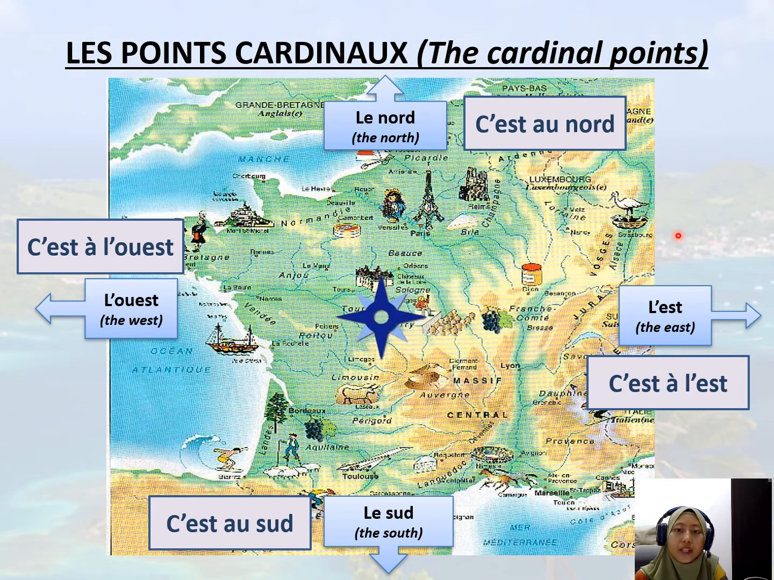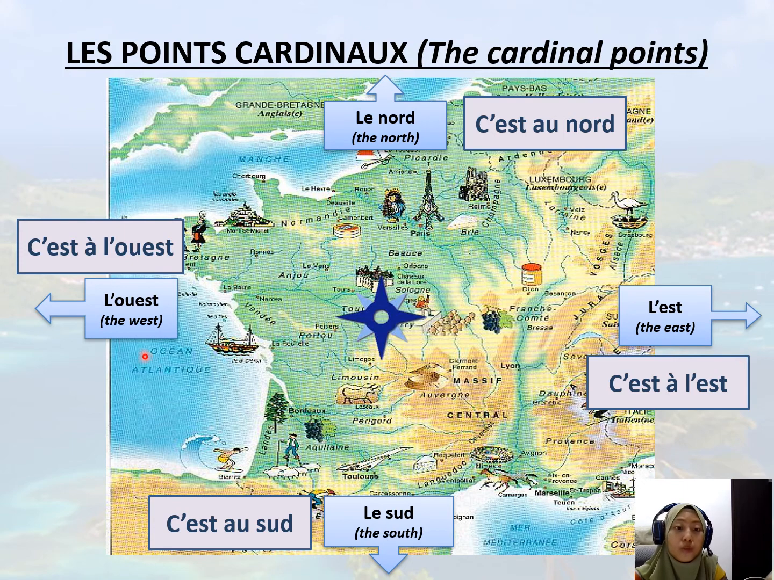Next over here, these are the cardinal points, okay, or les points cardinaux. What are the cardinal points? As we all know, it is the famous north, south, east, west. Okay, so what is the nord in French? It is le nord. Okay, you can try to repeat after me. Le nord. What is the south? It is le sud. Le sud. The east is l'est. What is the west? The west is l'ouest. L'ouest.